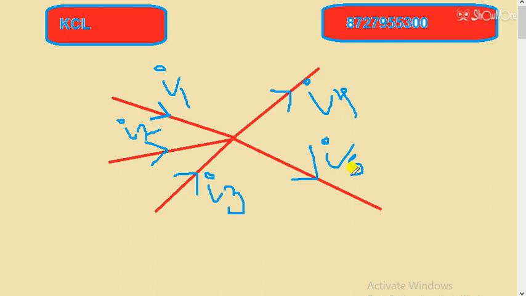So students, we are with the detailed concept and this is the junction where all the currents meet, where some current meets and some current leaves, that point is called a junction. So students, this is the definition of KCL. Some students will learn it as: take the current that is coming towards the junction negative, the current moving away from the junction positive. Some will say current moving away from the junction, take that as negative, and the current moving towards, take that positive.